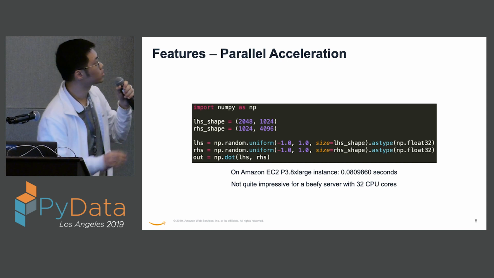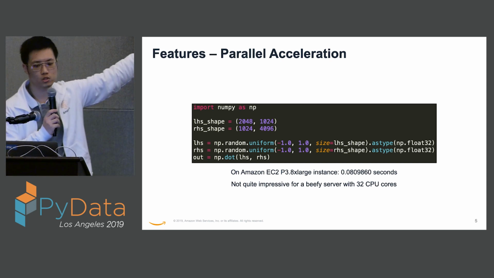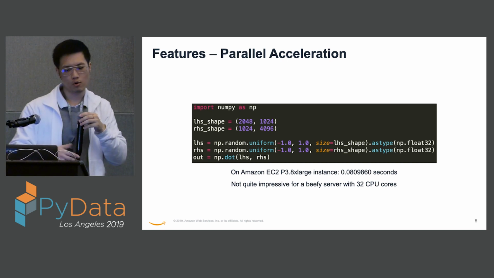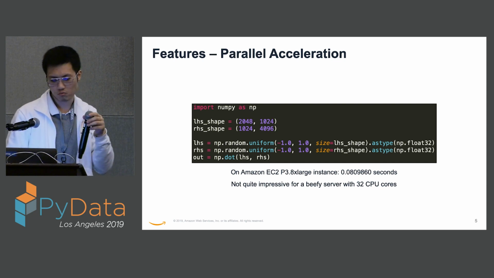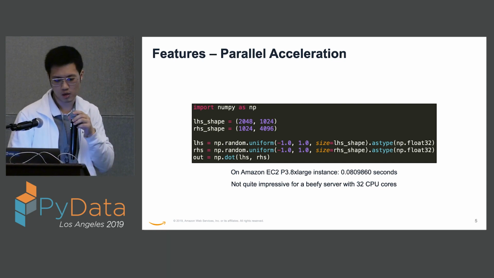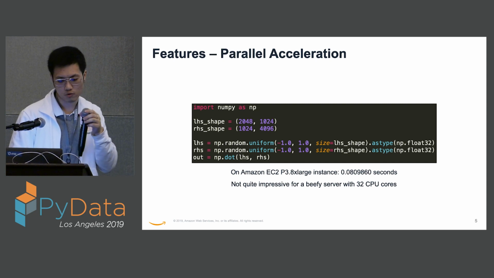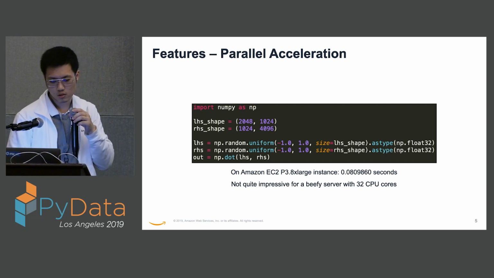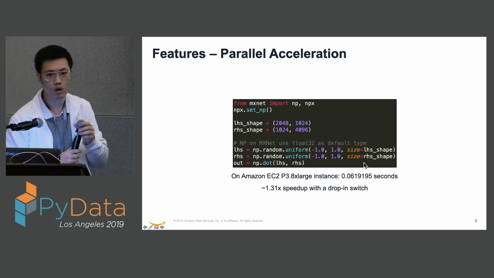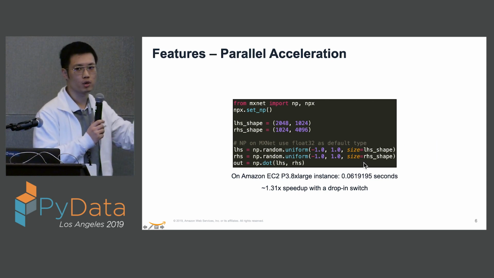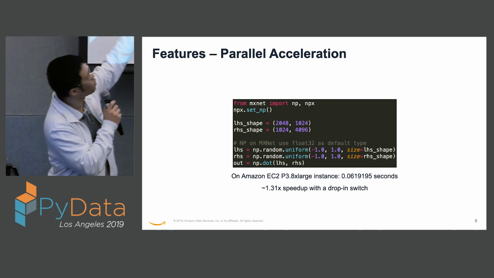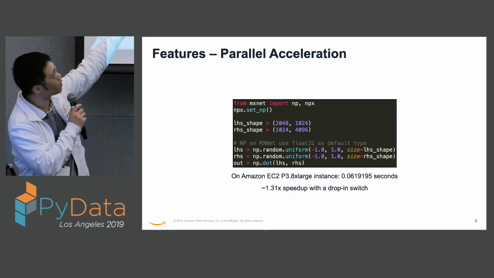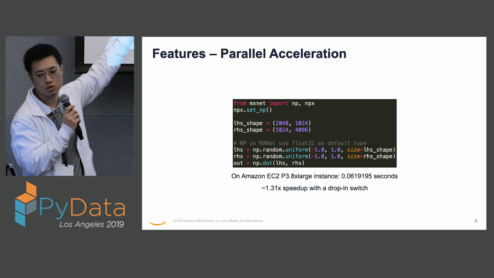The dot actually took 0.08 seconds. I wouldn't say this is slow, but you would expect something more when you are paying for that kind of powerful server, right? So let's take a look at what happens when we switch the library to NP on MXNet. Here we're just switching the library, but keeping the code the same.